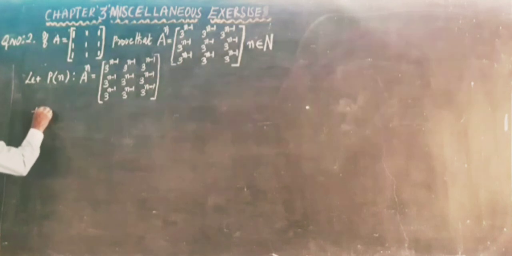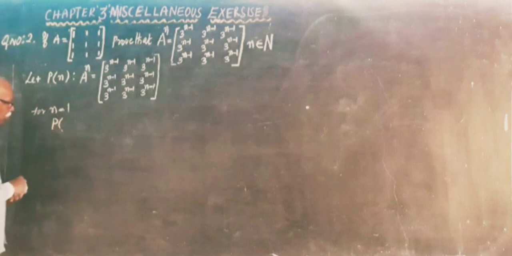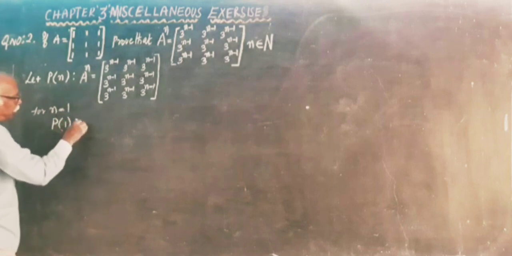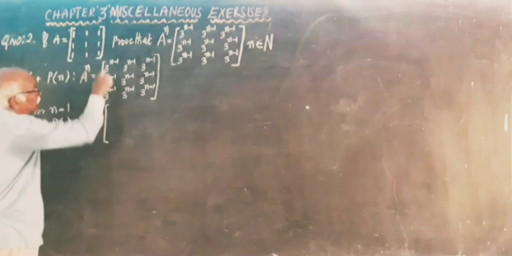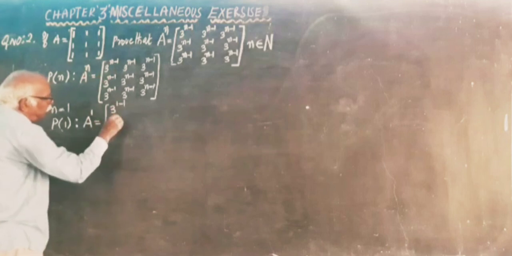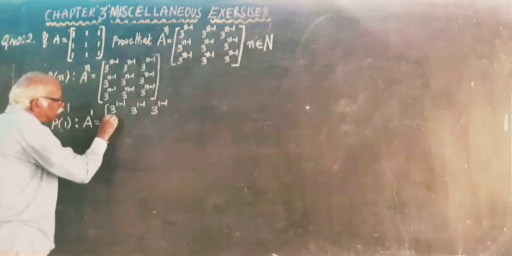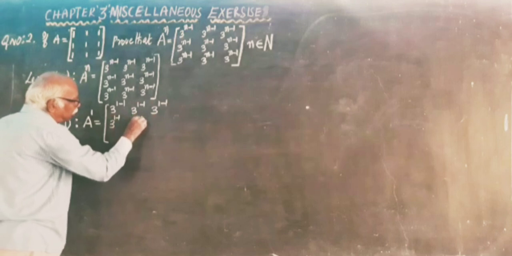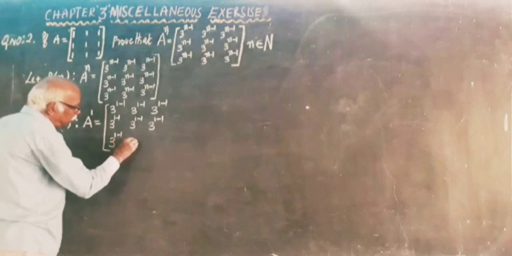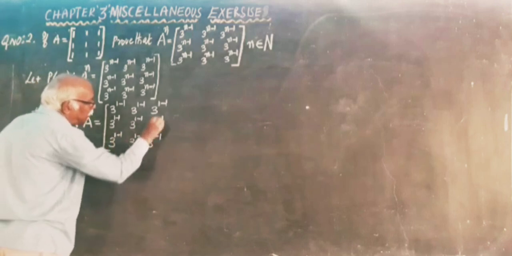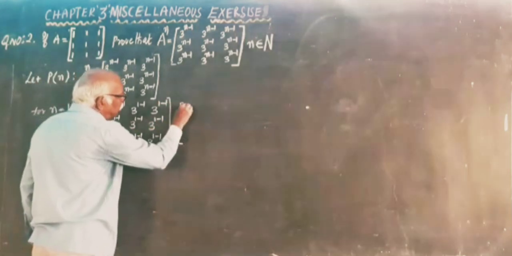For n is equal to 1, P of 1: A power 1. In place of n, put 1. In this matrix also, in place of n put 1, so every entry is 3 power 1 minus 1. 1 minus 1 is 0, so every entry is 3 power 0.